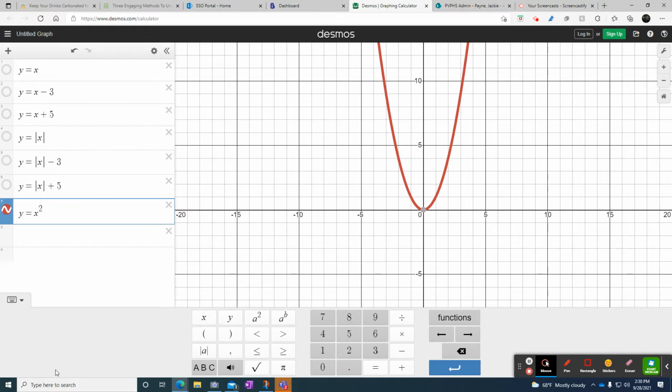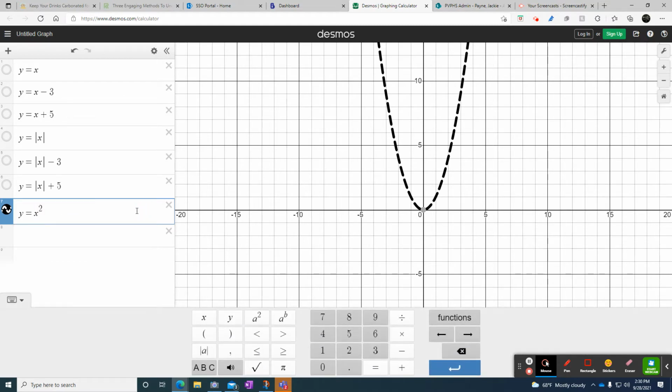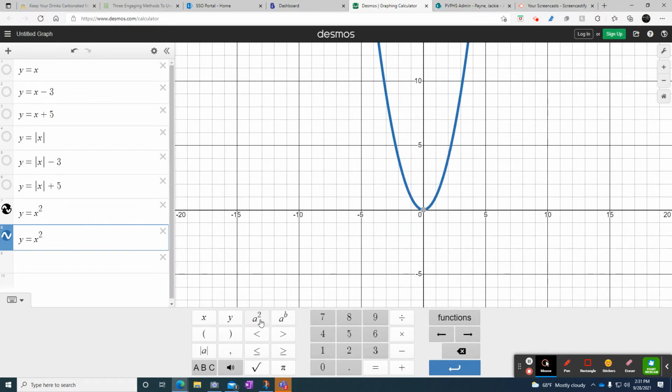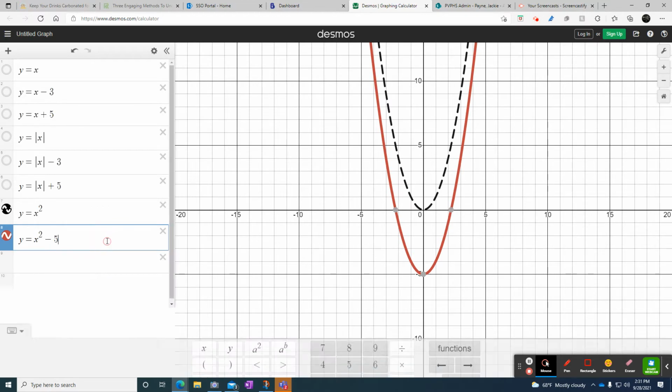Oh, I wanted that to be black too. Let me change that to black. Black dots, black dash. Okay. Because that's my parent function. And now I'm going to do y equals x squared, and then I'm going to do minus 5. And lo and behold, beautiful lowered 5 graph. There it goes, and that's in red.